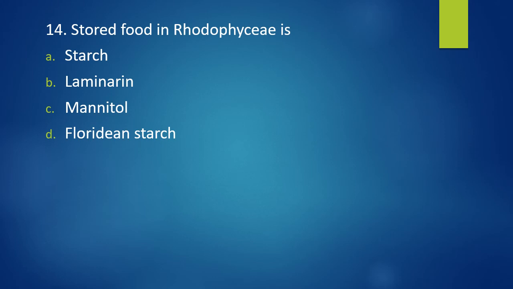Question number 14. Stored food in Rhodophyceae is starch, laminarin, mannitol, Floridean starch. Stored food in Rhodophyceae is. The correct answer is option D, Floridean starch.